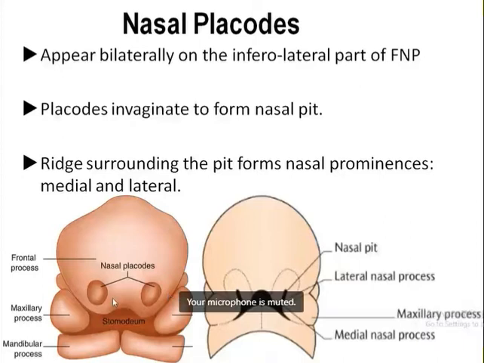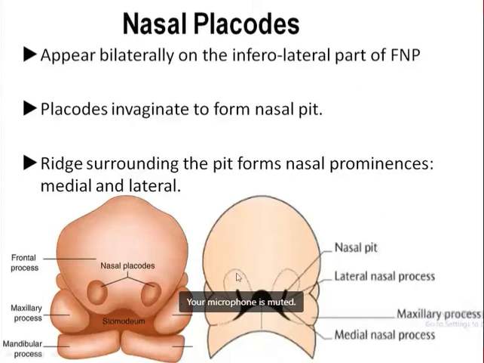And then after, the marginal mesenchyme around the nasal placodes begins to proliferate, resulting in a horseshoe-shaped elevation, the medial nasal prominence or medial nasal process and the lateral nasal process. Because the mesenchyme present around the nasal placodes proliferates vigorously, it results in this horseshoe-shaped elevated margin having the medial nasal process and lateral nasal process.